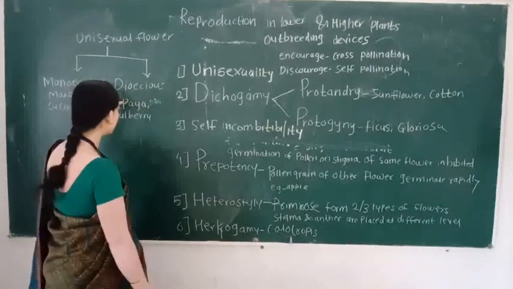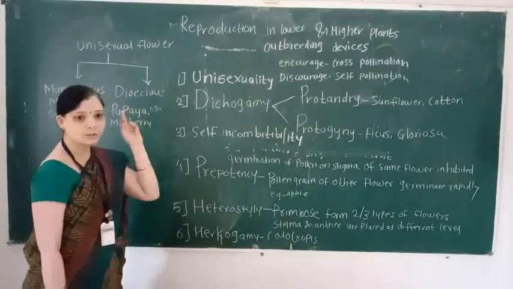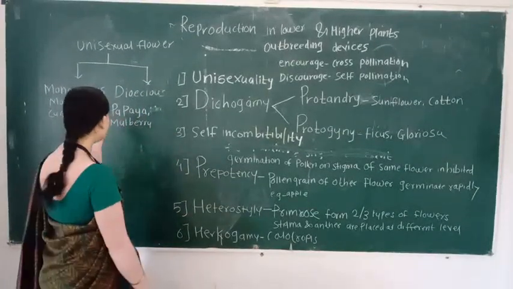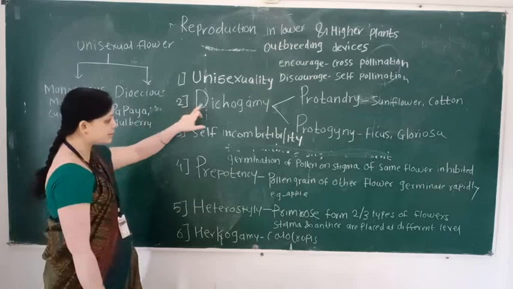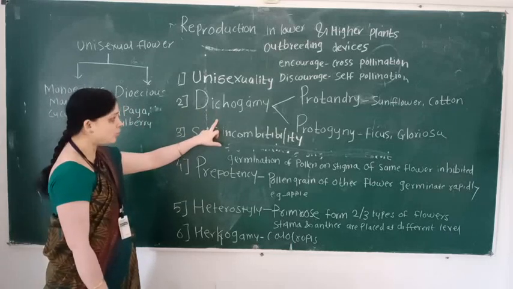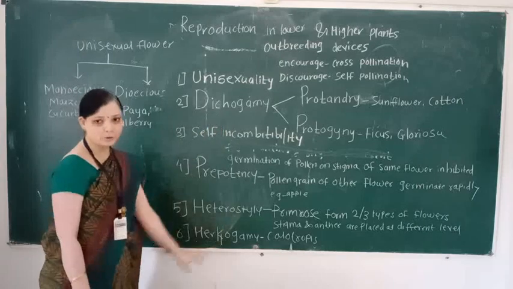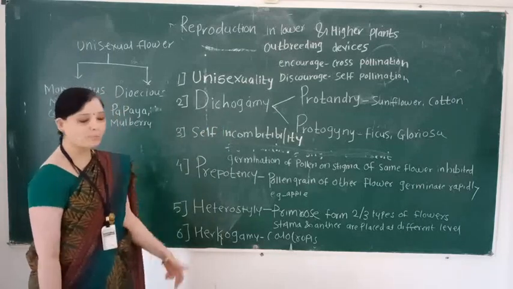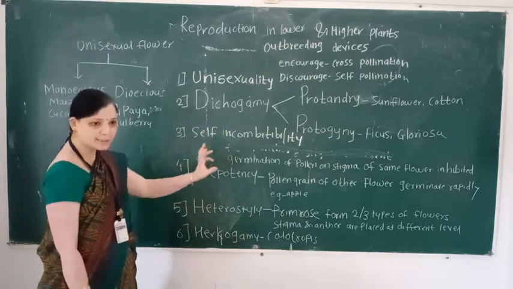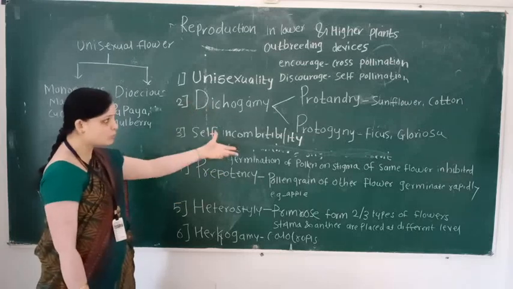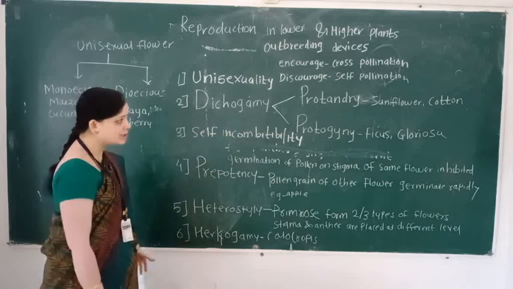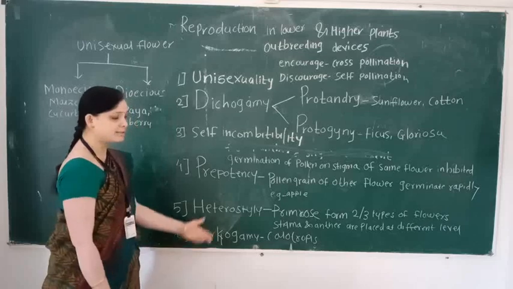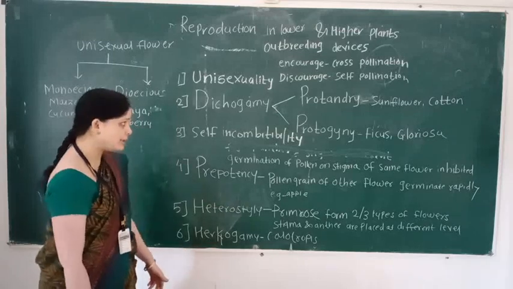Unisexual consists of two conditions: first monoecious and second dioecious. The second outbreeding device is called dichogamy. Dichogamy means the maturation period of androecium and gynoecium is different. There are also two conditions: protandry and protogyny.